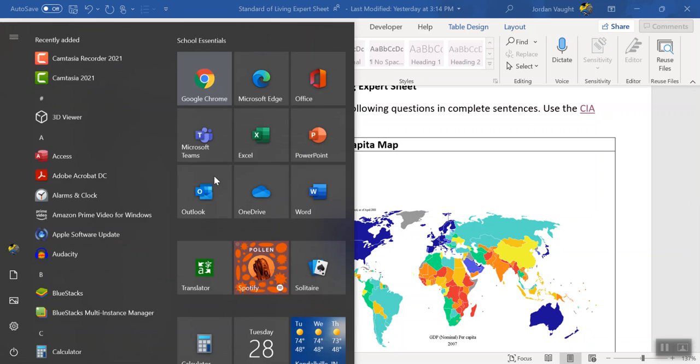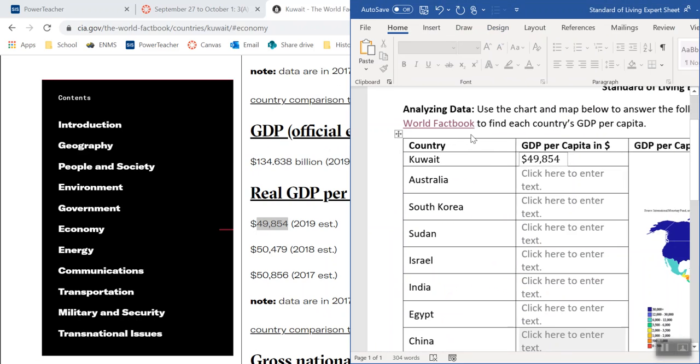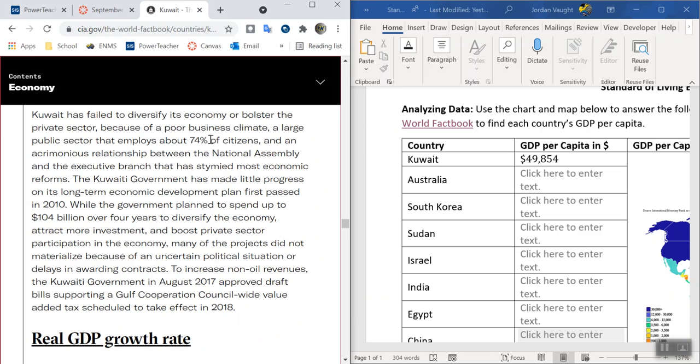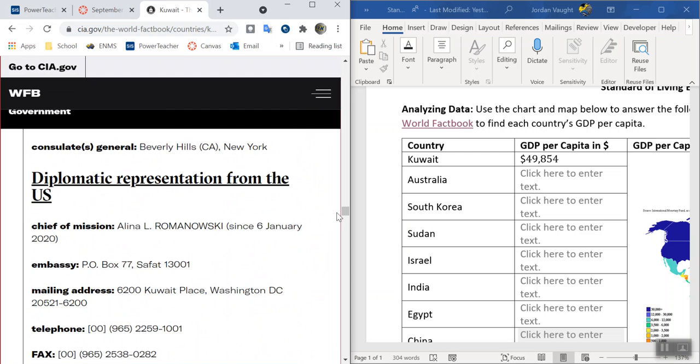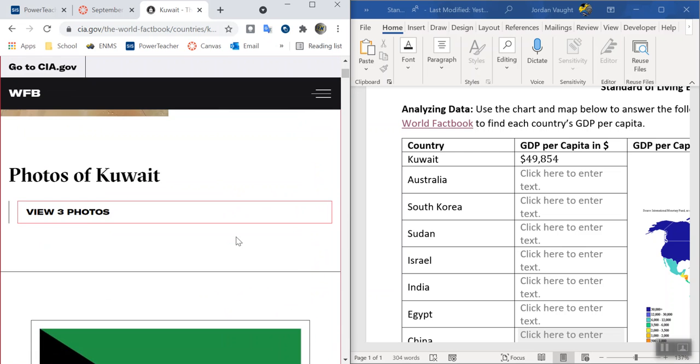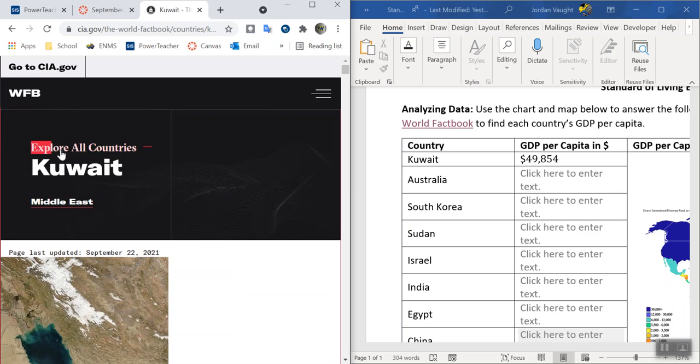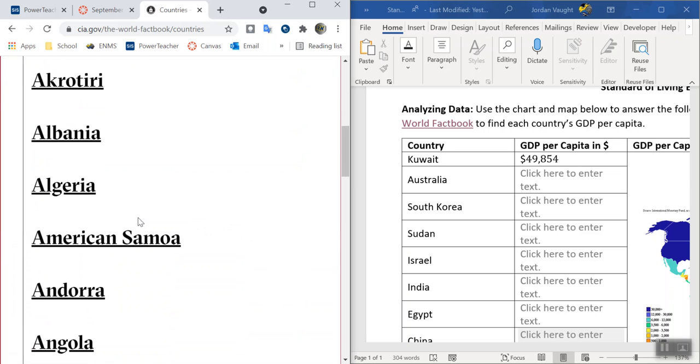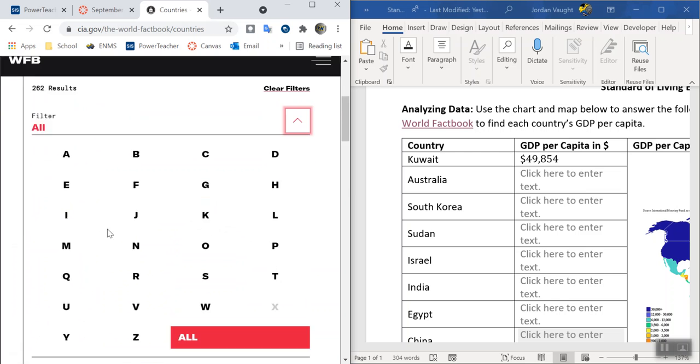Now you can't do this in half screen, so don't do that. As you see here, it gives me a weird little thing. That's fine, whatever. All I need to do is scroll all the way back up, and I can go to explore all countries again. And now I'm back here. I want to do the filter right there.